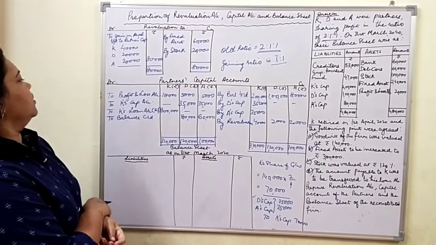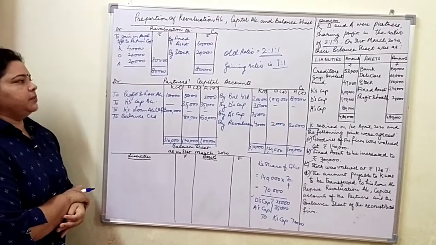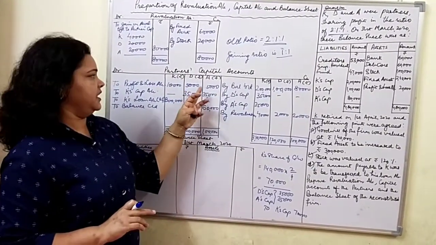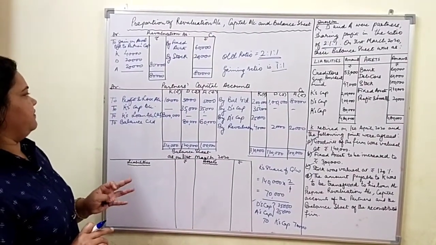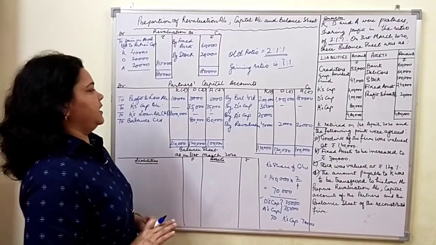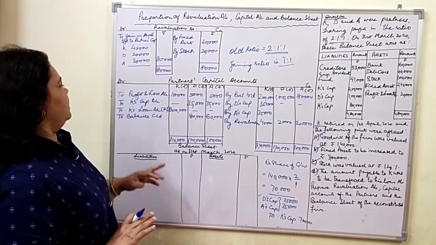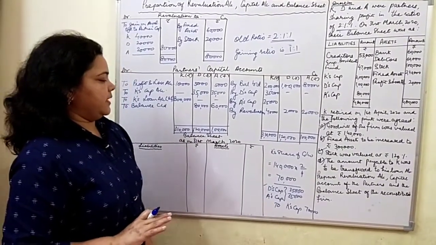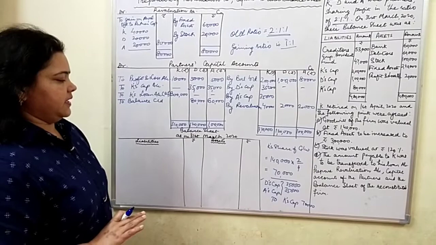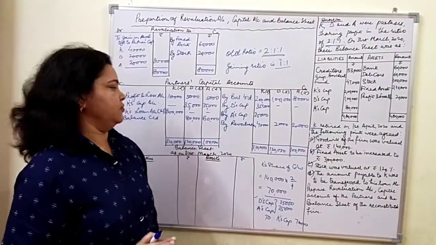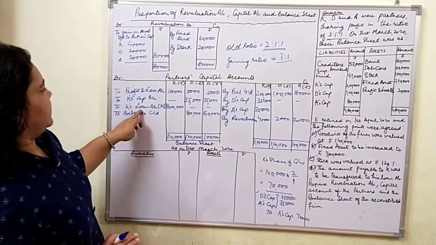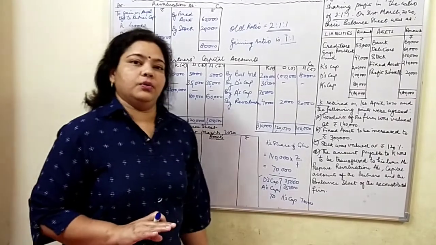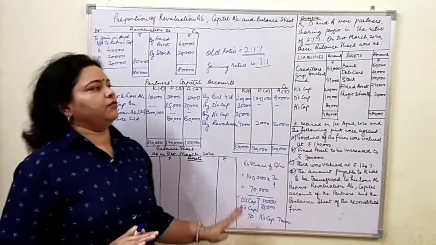Then for transferring the loss to the partners' capital accounts, we put the entry: K's capital account debited 10,000, D's capital account debited 5,000, and A's capital account debited 5,000, to profit and loss account 20,000. Then for goodwill, we will pass the entry: D's capital account debited 35,000, A's capital account debited 35,000, to K's capital account 70,000. And the last entry was K's capital account debited to K's loan account. So if journal entries are asked, we have to pass these entries.